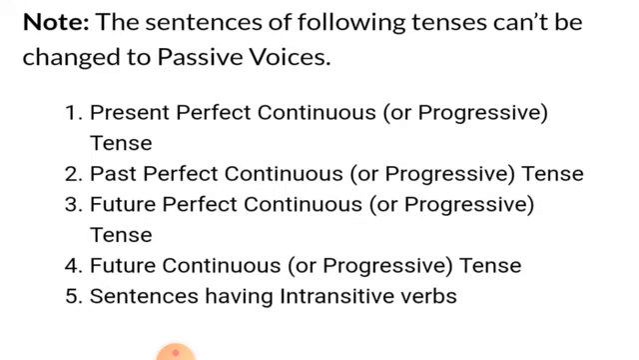Note, the sentences of the following tenses can't be changed into passive voice. First is present perfect continuous tense. Second is past perfect continuous tense. Third is future perfect continuous tense. Fourth is future continuous tense. And sentences having intransitive verbs are not changed into passive voice.